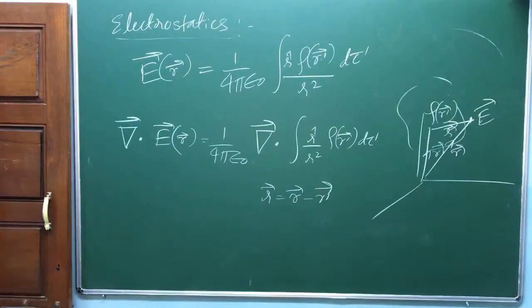Sir, so when we increase R, then rho of R increases. Yeah. But sir, E decreases, the electric field. Why should E decrease?